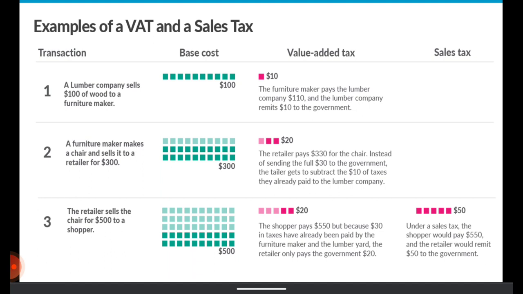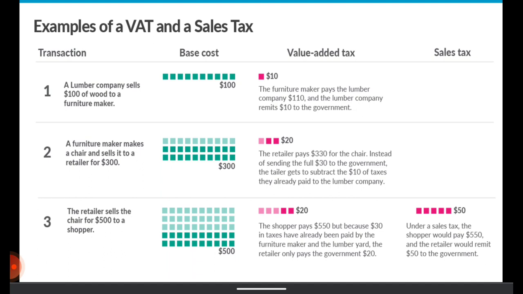Now remember that at stage number 3, sales tax also comes into play. And remember, we are making a comparison between value added tax and sales tax. Sales tax is only charged at the end stage, that is when the retailer sells the chair to the shopper. So under the sales tax, the shopper would pay 550 and the retailer would remit the entire $50 to the government. So remember, in both the examples, in value added tax and sales tax, the end consumer is paying $50, because this is the intent of the taxation authorities, that the ultimate burden of $50 would be passed on